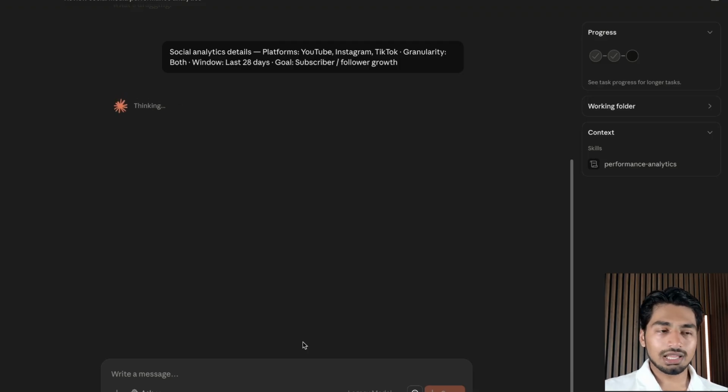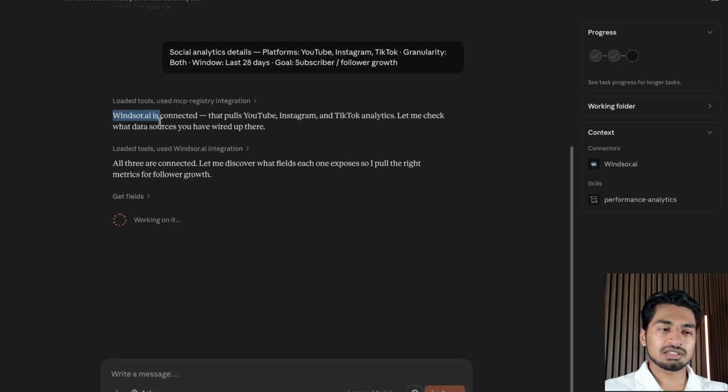So I can see at a high level what everyone's doing, and I don't have to go into YouTube Analytics and Instagram and TikTok and then aggregate the data on Google Sheets. No, it's just going to do it for me. And I could go and do other work, come back, and it's going to be loaded for me. Or I could open up my laptop and I could see this every single morning. It's that simple. And working through this, it's going to contact the necessary places where I house my analytics to find that information. And now it's going to work on displaying it for me.